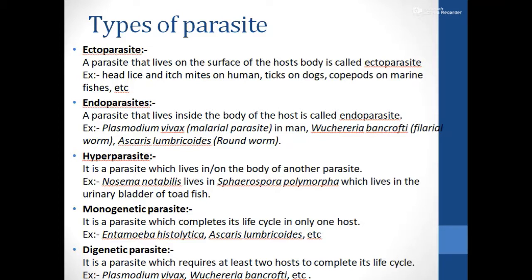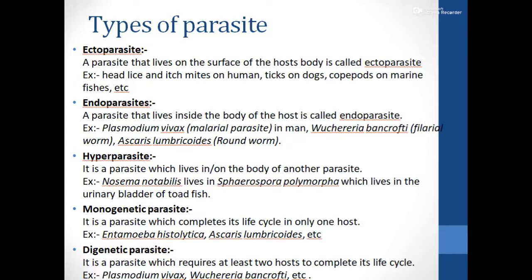The malarial parasite, Plasmodium vivax, can occur in the body of humans, either in the liver cells or in the erythrocytes, the red blood cells, of man. The malarial parasite will multiply and continue its life cycle. So, in that case, the parasite enters the body of the host and survives within the body. So, it is referred to as an endoparasite.